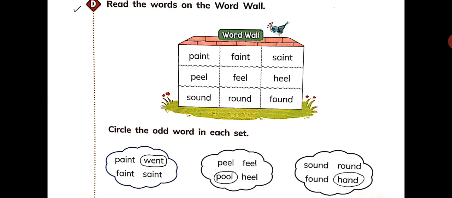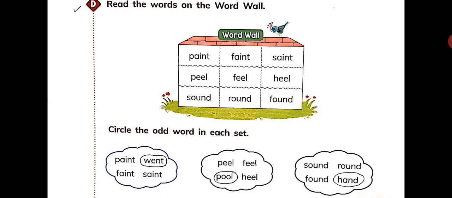So which one is odd? So the word which is not matching with the rhyme is went. So first one is already done. Likewise, you have to do the other parts also. Next is peel, feel, pool, heel. So the odd one here is pool. So circle the word pool.